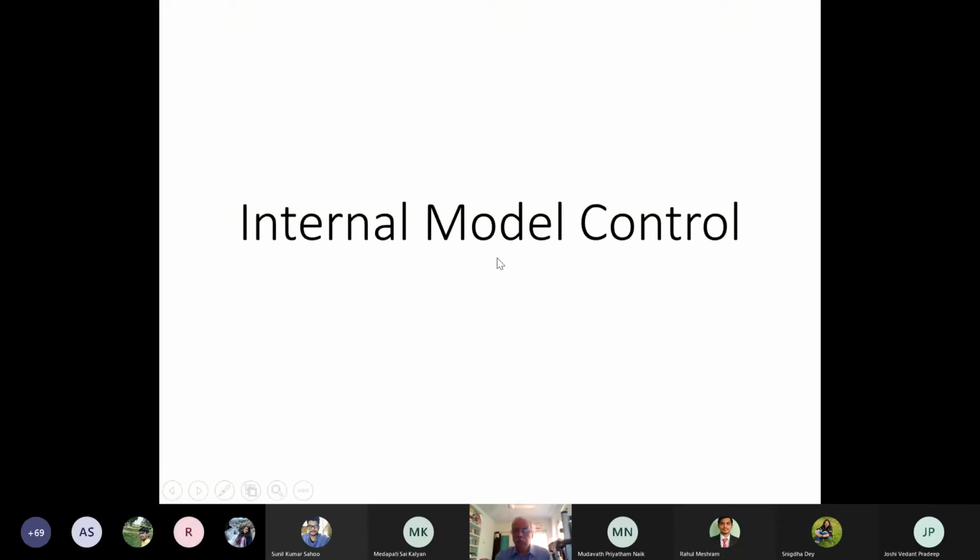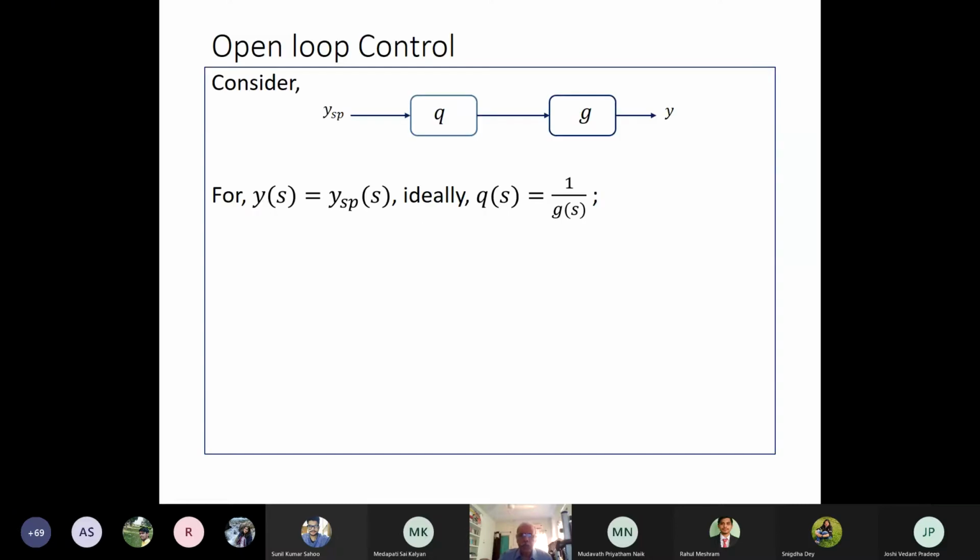Okay, so today I will discuss internal model control. In internal model control, obviously there will be a model inside the control loop. So let us see how it has been developed.